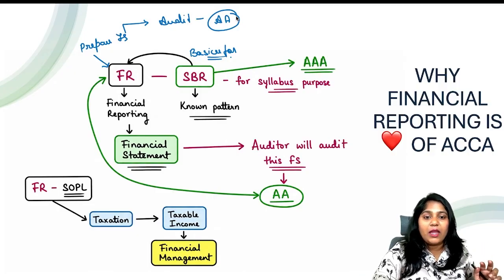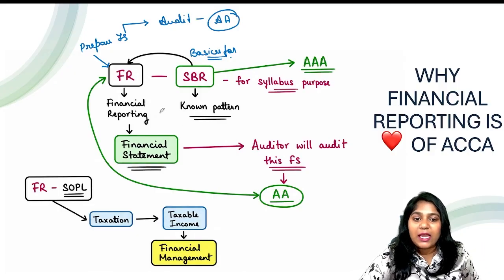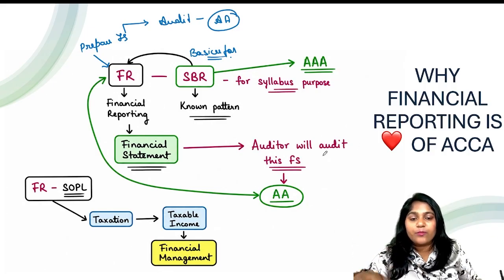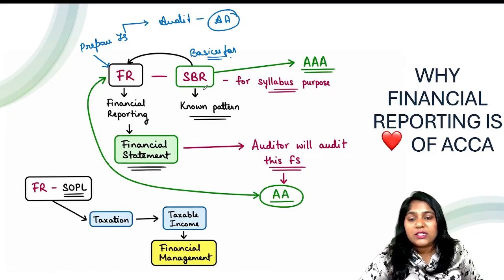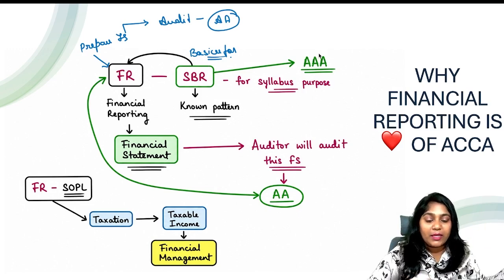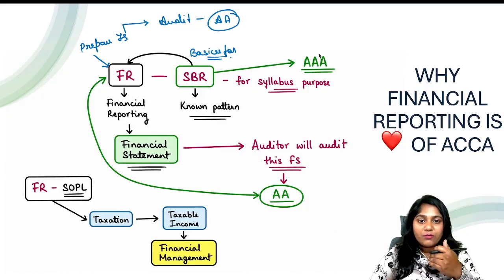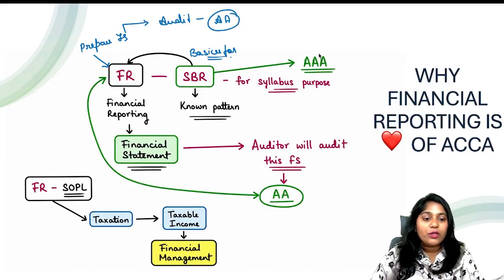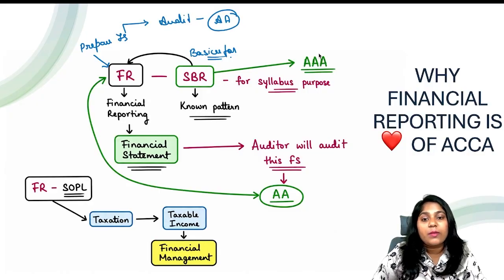And apart from that, you need to also understand that the auditor will understand how auditing financial statements works. Correct. And once you know this, it is again going to play a basic to SBR, and SBR will do the same work for AAA that FR has done for AA. So SBR, for syllabus purposes, you should know, then only you can write AAA, which can make your life easy. And similarly, now come to the next part.